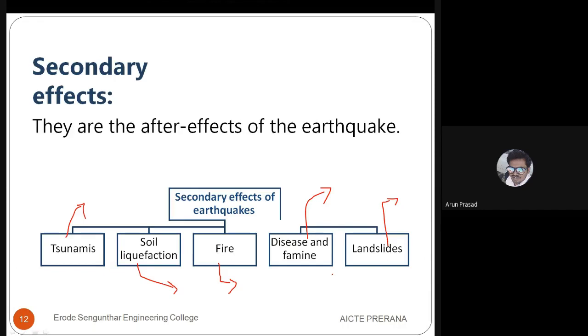Then landslides will be occurring because not all the structures and soil surfaces have retaining walls constructed near them. I think you all know what a retaining wall is, right? A retaining wall is a reinforced structure to avoid soil erosion and landslides. Retaining wall construction and design is a separate topic.